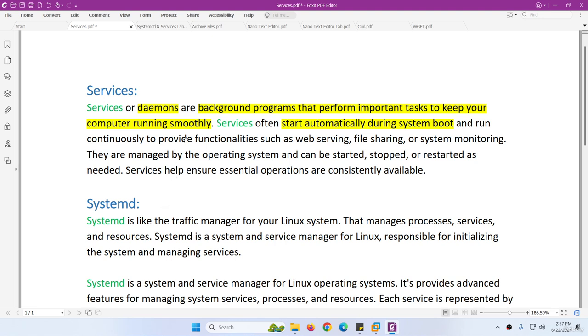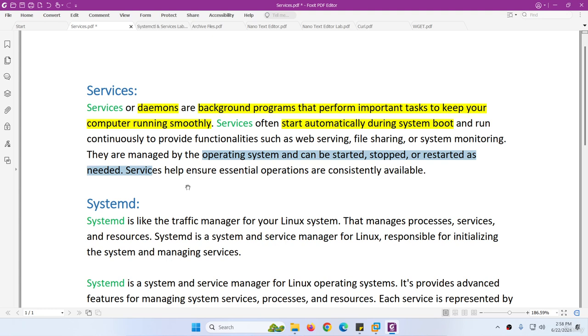And these services provide functionalities such as web services, file sharing, system monitoring, etc. Different services provide different functionality. So they can be managed by the operating system and can be started, stopped, or restarted if we require them. As I say, we will see them. We can start these services, we can stop them, and we can even give them instruction to start automatically when the system restarts.